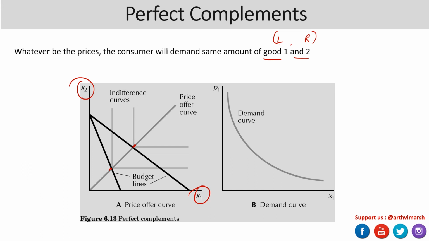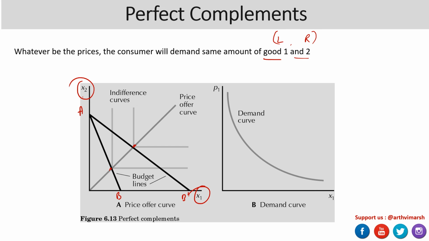Initially, say for example, the consumer had a budget line AB, and the price line shifts now because the price of X1, say for example, became cheaper. Even if it became cheaper, you still need a proportionate amount of both. So the consumption again is going to be proportionate.